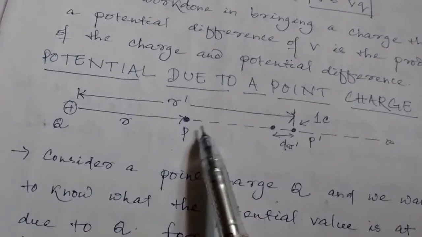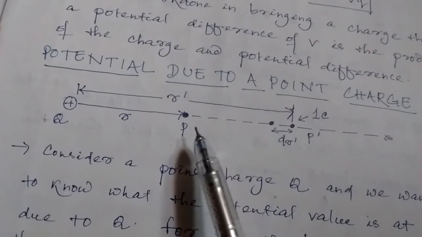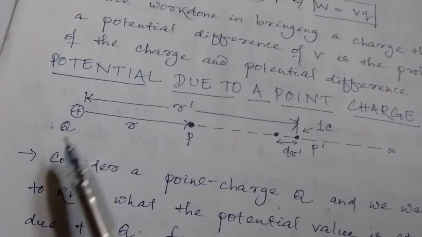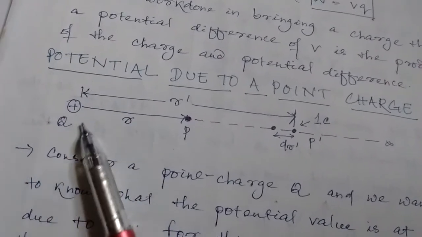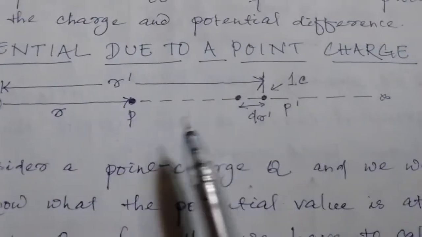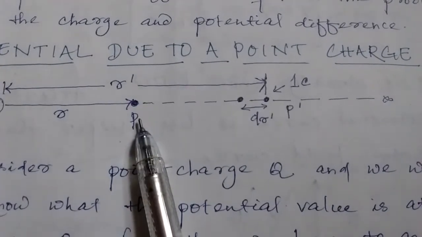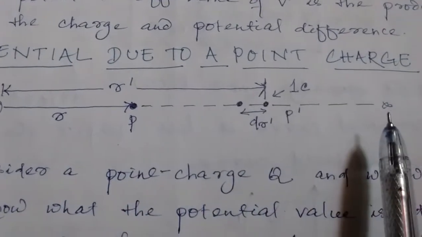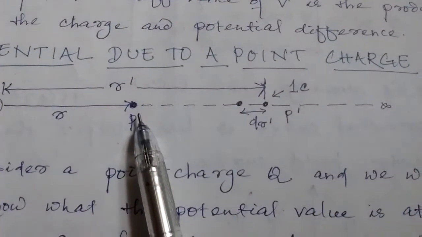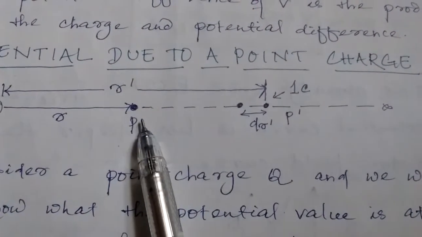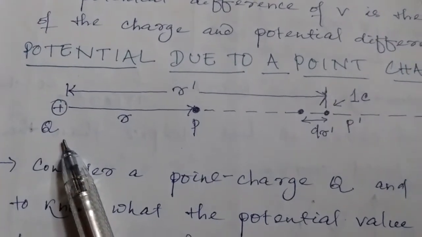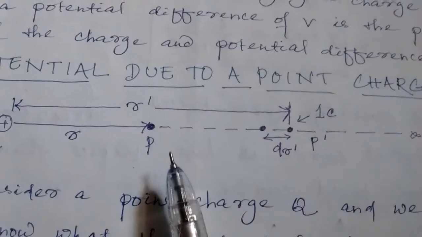Similarly, in this case you will decide what is the value of potential at any random point, for example P here, due to a source charge Q. Okay. Now this is the picture. Here P is any random point. Okay, and we want to decide what is the potential at this point P because of this capital Q. Okay, what is that?